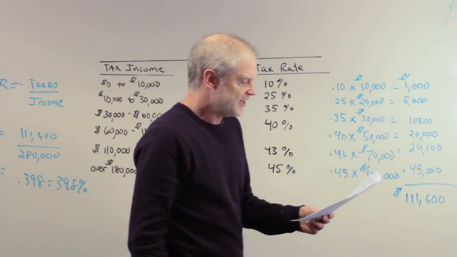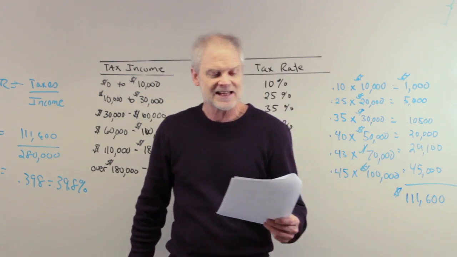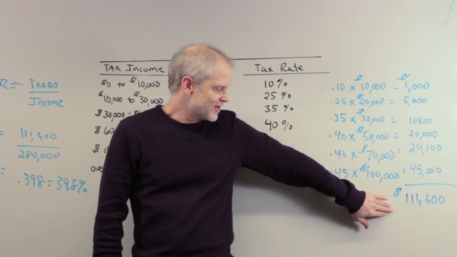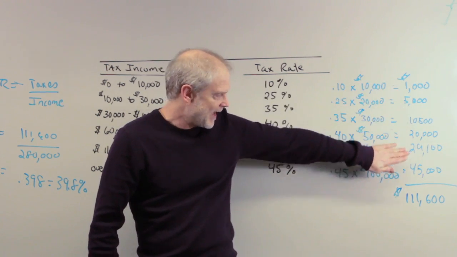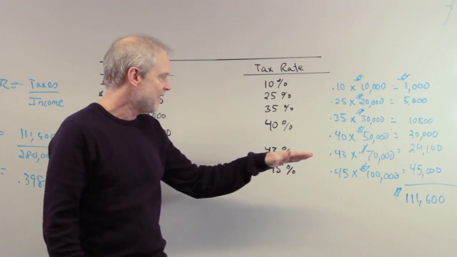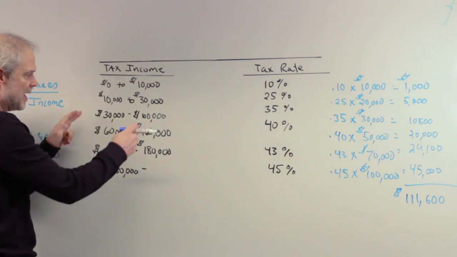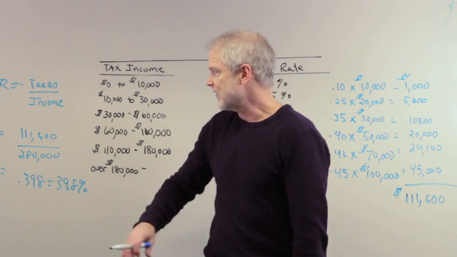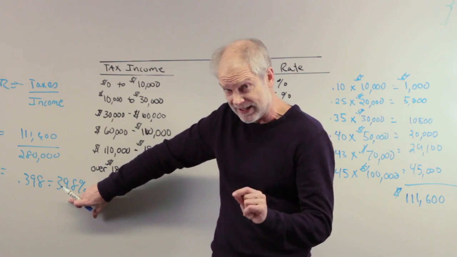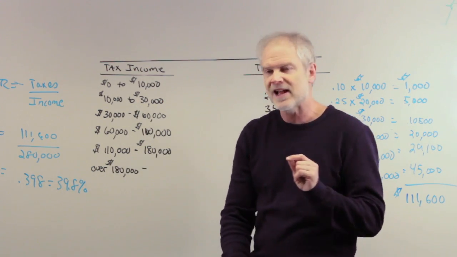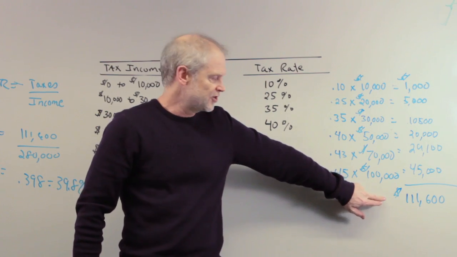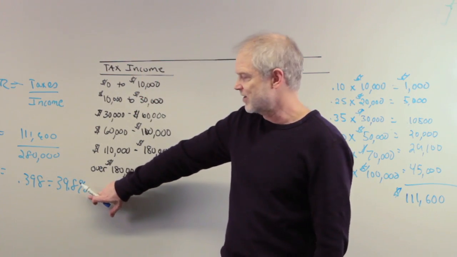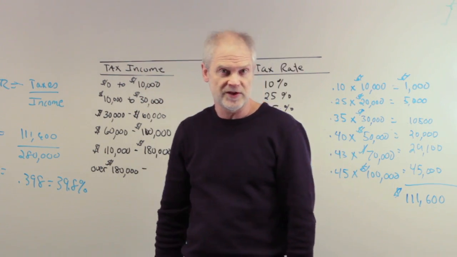All right? Number 6 is the same version of that, really. It says, refer to the tax schedule again. What is the tax liability for an individual making $280,000? Well, our number's right here, okay? It's $111,600. Again, we got that by adding up all the taxes they have to pay for their various brackets of income, because each one gets applied to a marginal tax rate. That gave them this $111,600, which we then divided by $280,000 to get the tax rate, which is different from the tax liability, which is this absolute amount. This person has to shell out $111,000 on April 15th to the IRS, okay? Their average tax rate is 39.8%. Not too far from the truth in the US today.